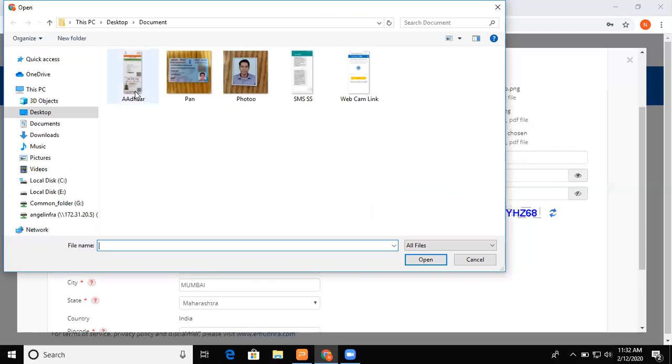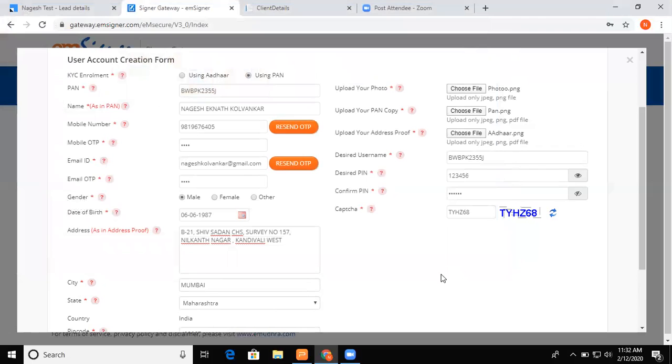Now in this case, my Aadhaar is the one I downloaded from the website, and I also have a physical copy. Many times people have a laminated Aadhaar card. So make sure the front page and the back page are on the same page itself.